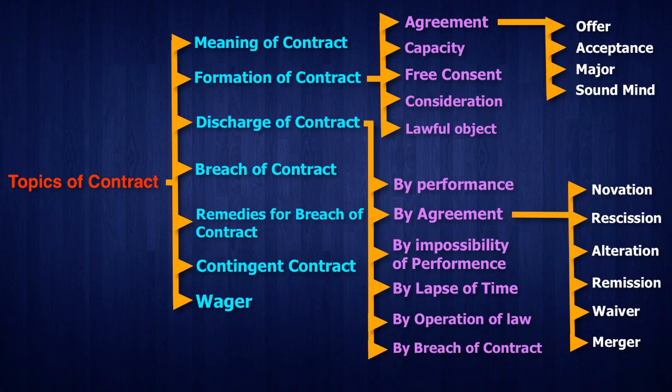So under the heading of discharge of contract, we have six modes: by performance, by agreement, by impossibility of performance, by lapse of time, by operation of law, and by breach of contract.